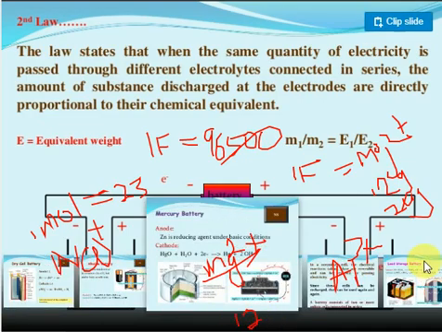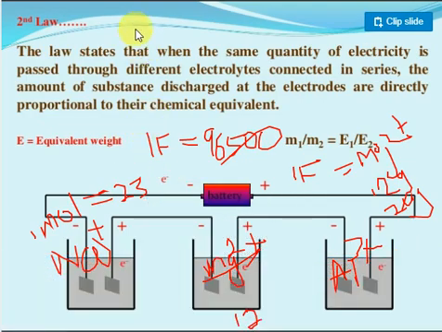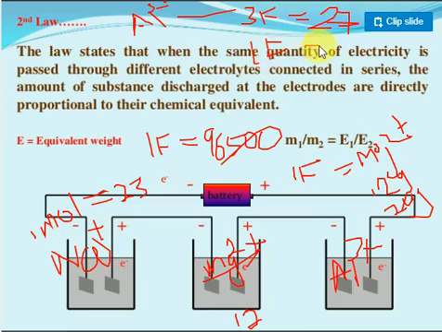Now look at aluminum. Here the aluminum charge is Al plus 3. It requires 3 Faraday. 3 Faraday of charge can produce 27 grams of aluminum. If you pass 1 Faraday, how much is there?